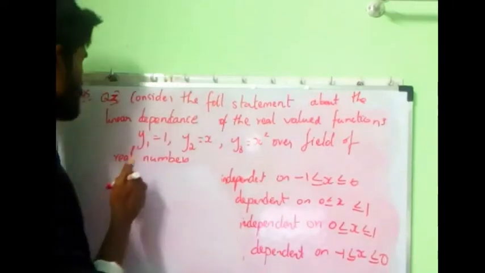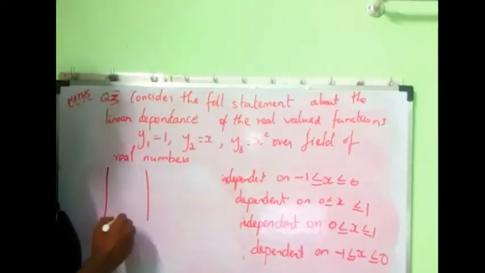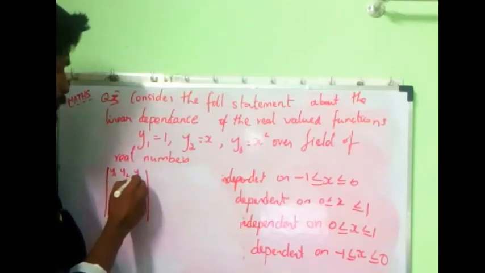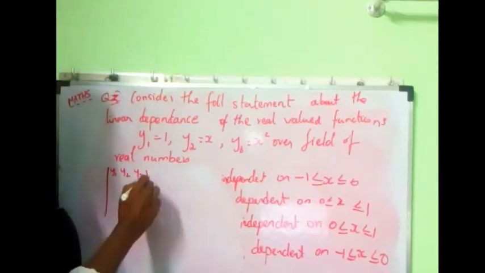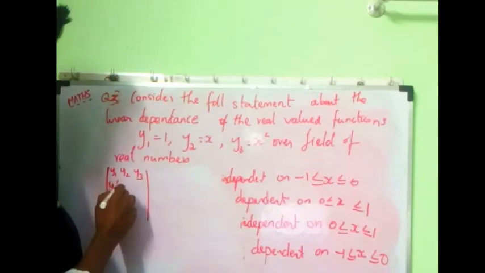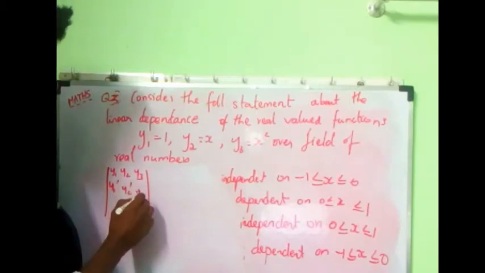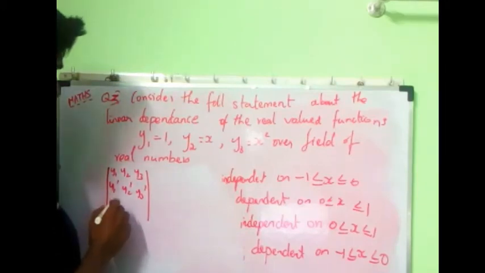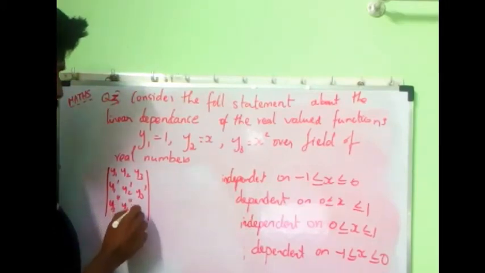We write a determinant: y1, y2, y3; first order differentiation y1 dash, y2 dash, y3 dash; and the third row of second order differentiation, y1 double dash, y2 double dash, y3 double dash.